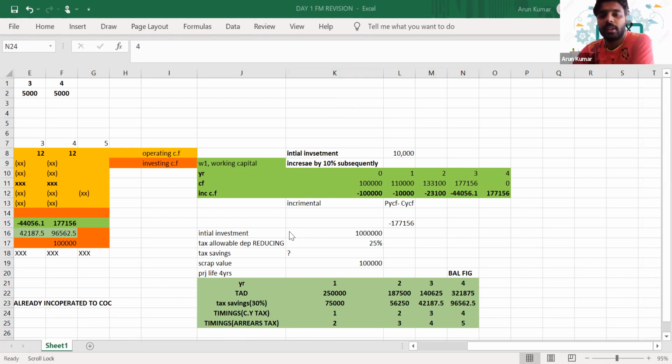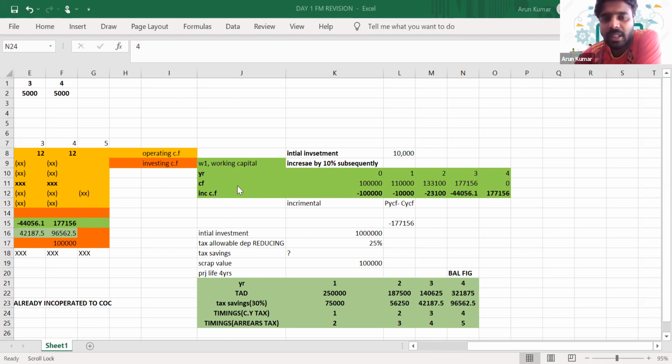So that's one of the adjustments we have with respect to tax savings or tax allowable depreciation. There will always be an adjustment with respect to tax allowable depreciation. It is received on the initial investment that we made. On the initial investment, we can get a tax allowance, and it will be mentioned in the question what the rate is at which we can get it. Okay. Next one is about working capital management.